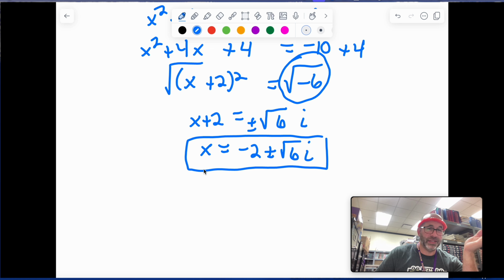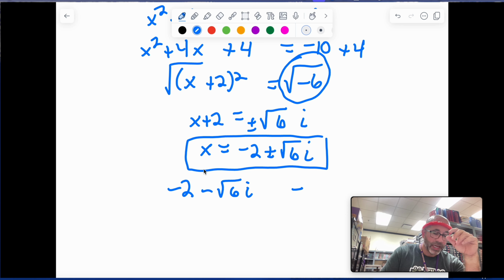There's technically no big or small, but for our key, I went ahead and said -2 minus root 6i is the smaller one, just more negatives, and -2 plus root 6i was the bigger one.